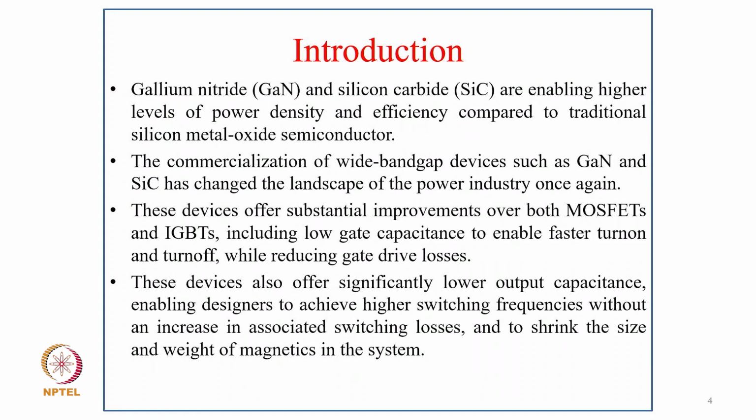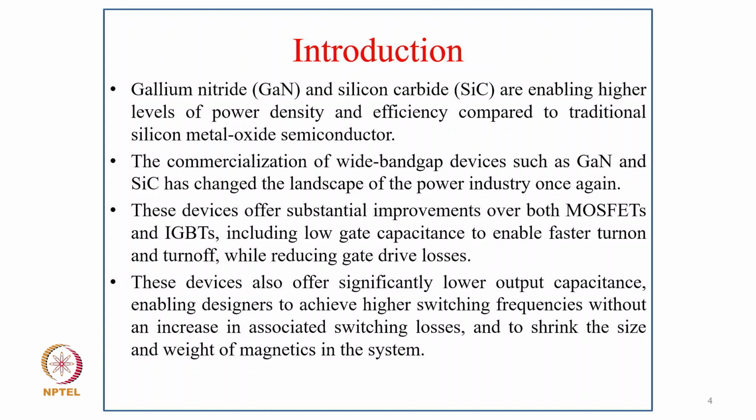So gallium nitride and silicon carbide are enabling a higher level of power density and efficiency compared to the traditional silicon metal oxide semiconductor. The commercialization of bandgap devices such as GaN and SiC has changed the landscape of the electronics industry once again.